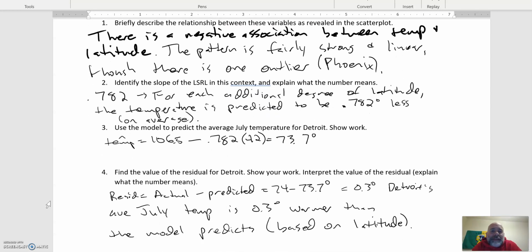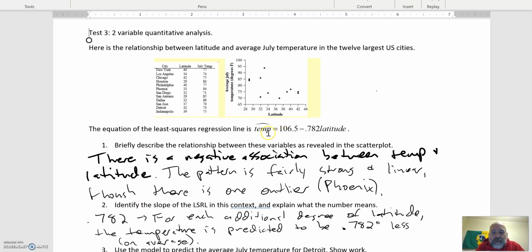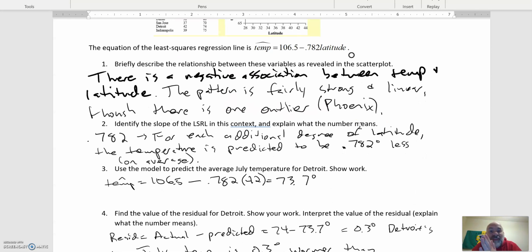Identify the slope of the least squares regression line in this context. So you just have to go to the equation, which I gave to you right here, so you just had to read it. The slope is 0.782. This is how far the y goes up for each additional value of x. So for each additional degree of latitude, the temperature is predicted to be 0.782 degrees less on average.